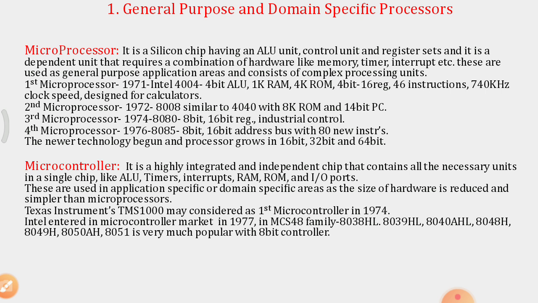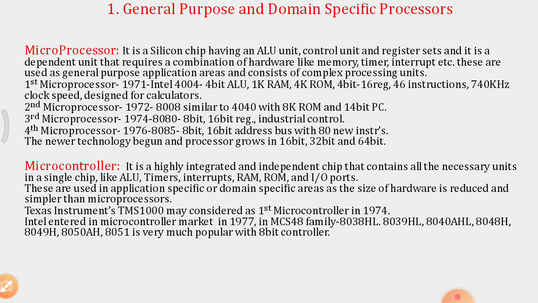If you go for a microprocessor, the first microprocessor was developed in 1971 by Intel, and that was the 4004. The 4004 was the first microprocessor, built with a 4-bit ALU, having 1 kilobyte of RAM, 4 kilobytes of ROM, and 16 4-bit registers. The 4004 was built with 46 instructions and operated at a 740 kilohertz clock speed.